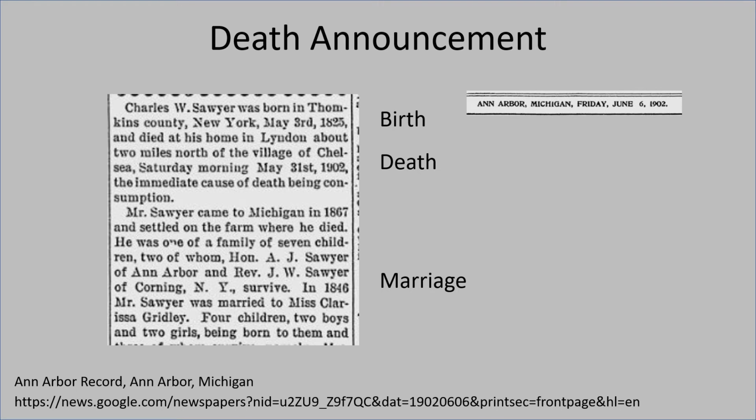This obituary for Charles W. Sawyer is wonderful. It gives his birth as May 3rd, 1825. It then gives his death date as May 31st, 1902. Always read through the whole article because further down it gives the year he married, which was 1846, and he married Miss Clarissa Gridley.